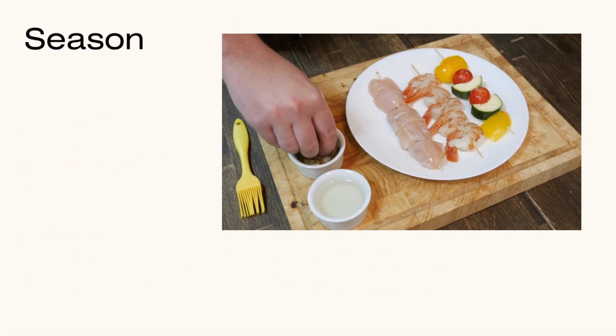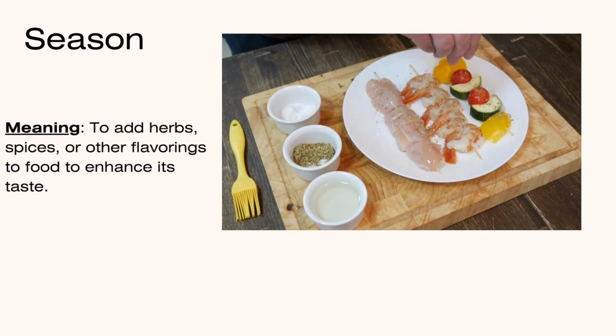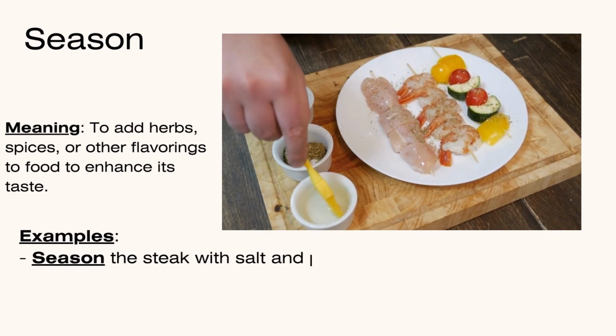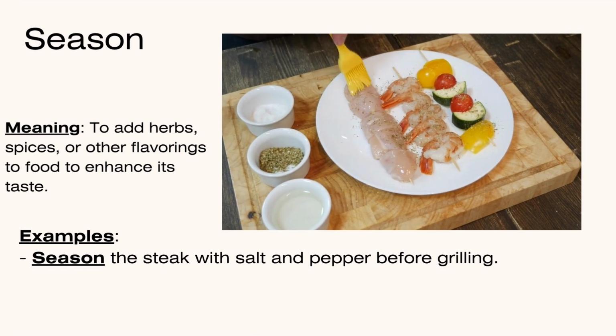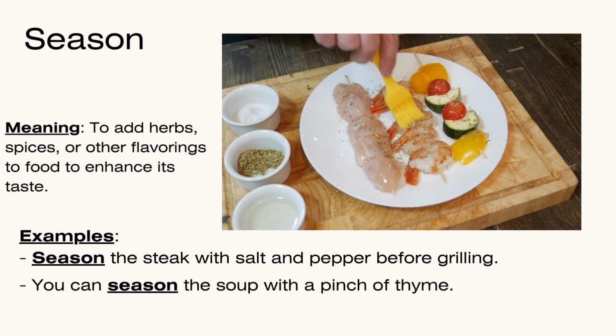Season. To add herbs, spices, or other flavorings to food to enhance its taste. Season the steak with salt and pepper before grilling. You can season the soup with a pinch of thyme.